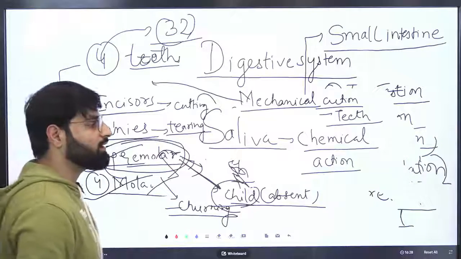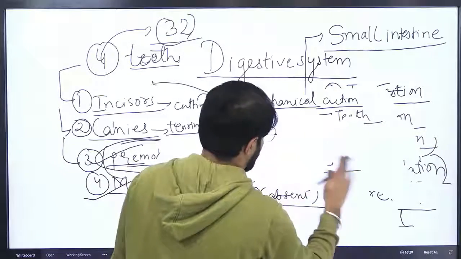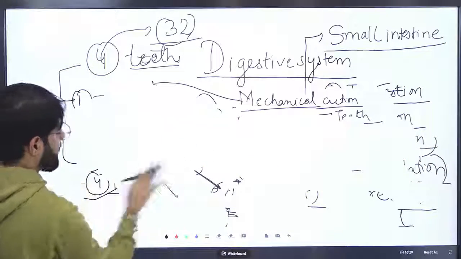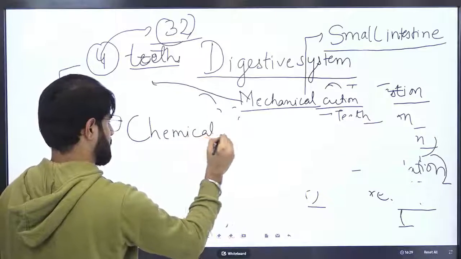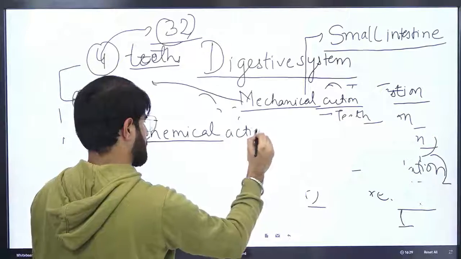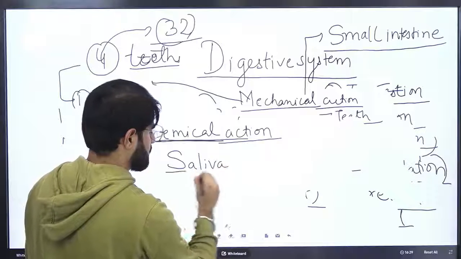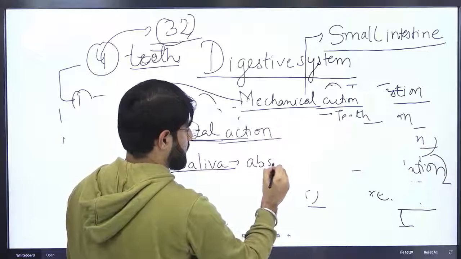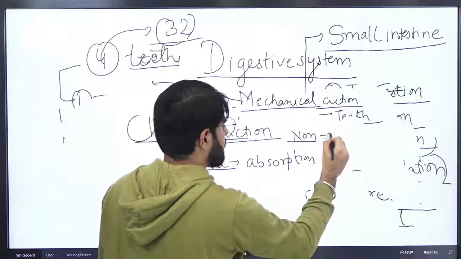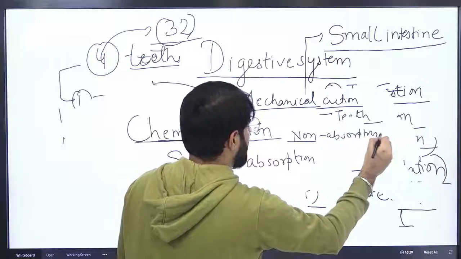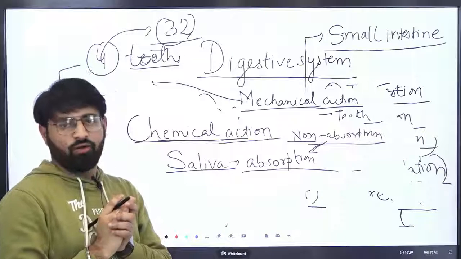Let me go towards how the saliva performs the chemical actions. Saliva converts non-absorbed food into absorbed food.